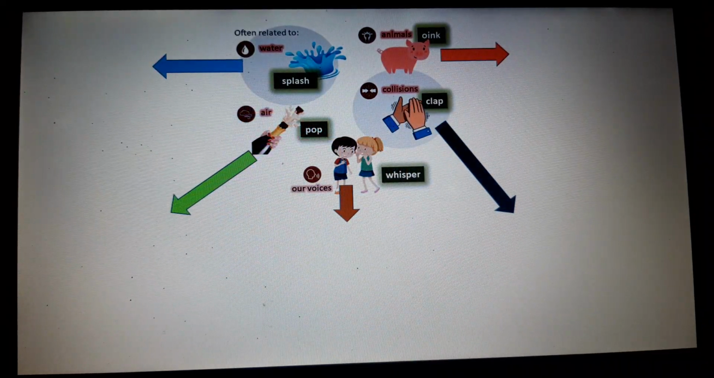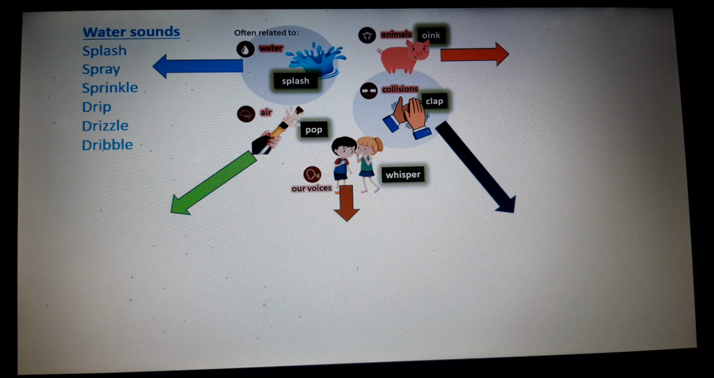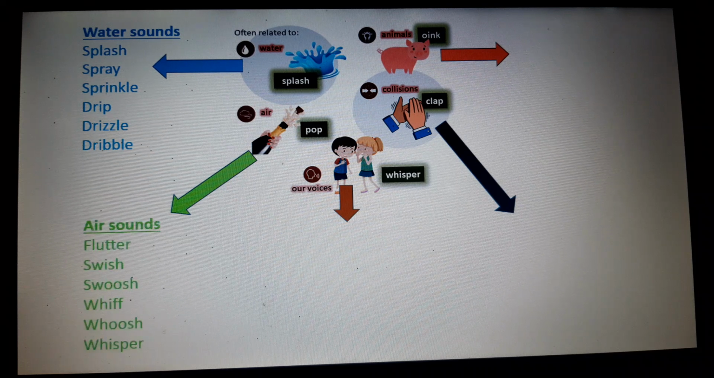Let's look at this. Here you have some examples of onomatopoeia. For example, water sounds. The sounds made by water. Splash, spray, sprinkle, drip, drizzle, dribble. These words can be taken as water sounds. Then air sounds. Flutter, swish, swoosh, whiff, whoosh, and whisper.